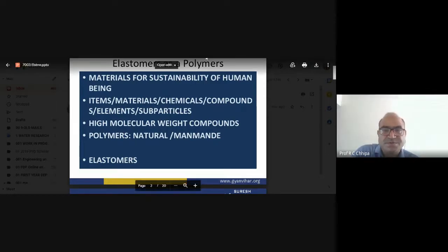Natural polymers are obtained from nature. For example, cotton from the cotton tree is cellulose, a natural polymer. Silk, from the silkworm, is also a natural polymer.